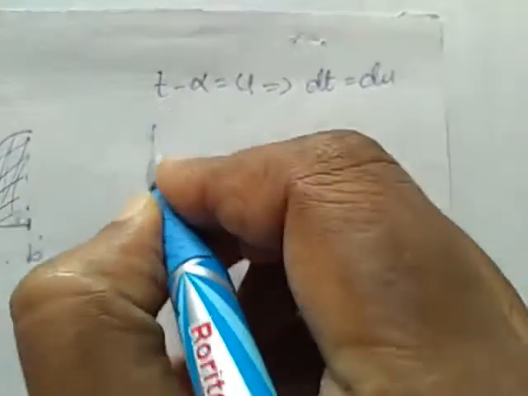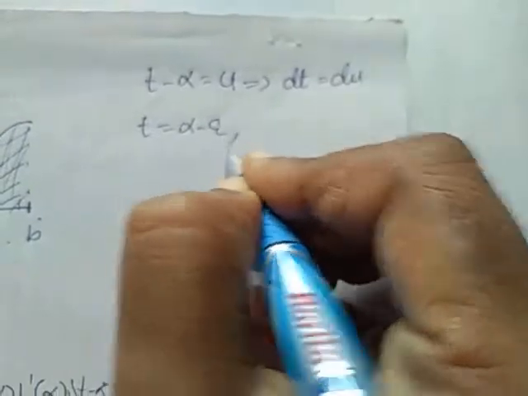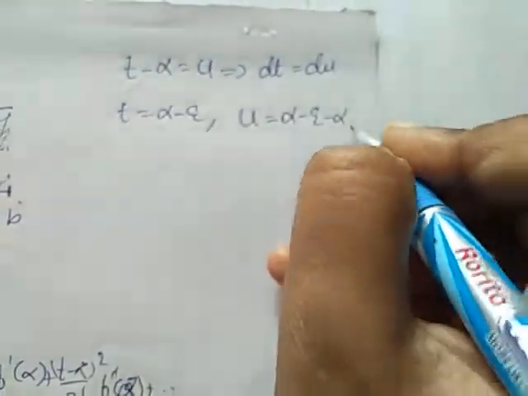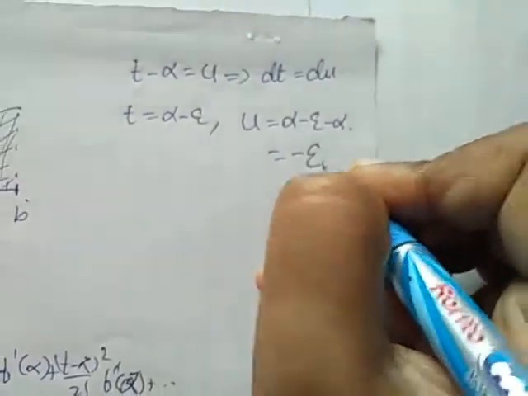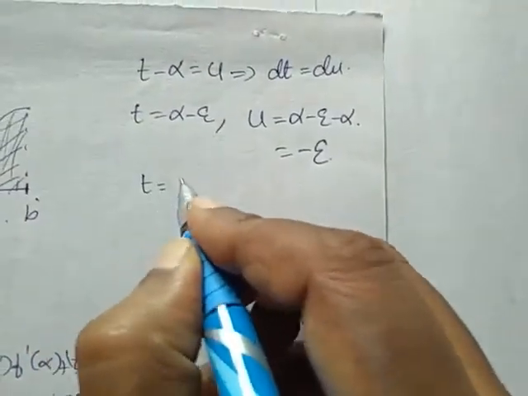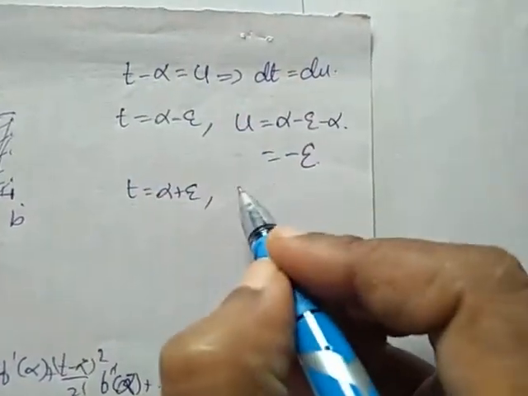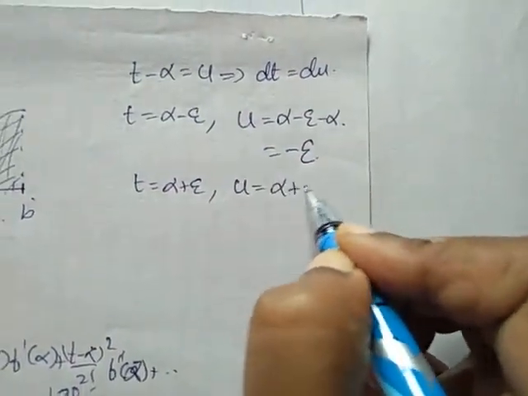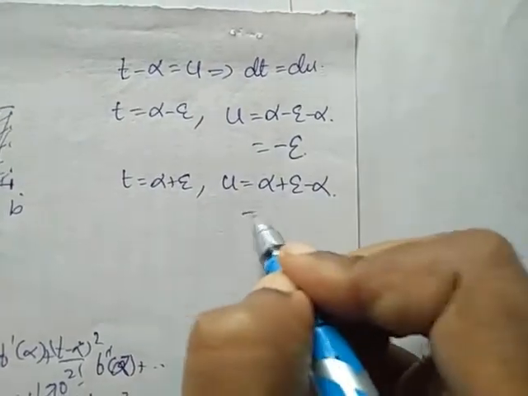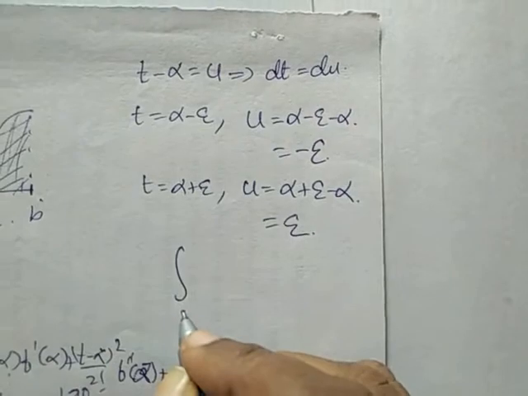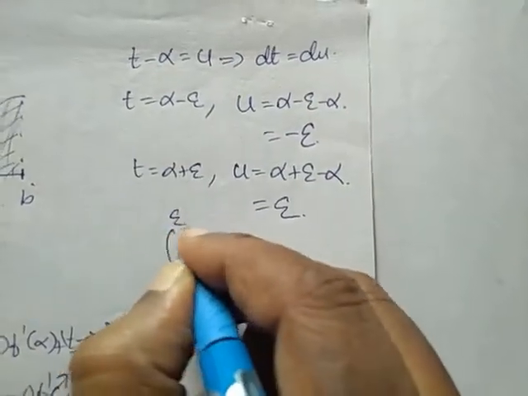When t is equal to alpha minus epsilon, we will get u is equal to alpha minus epsilon minus alpha, which is minus epsilon. Similarly, when t is equal to alpha plus epsilon, u is equal to alpha plus epsilon minus alpha, which is epsilon. So our integration is between minus epsilon to epsilon.